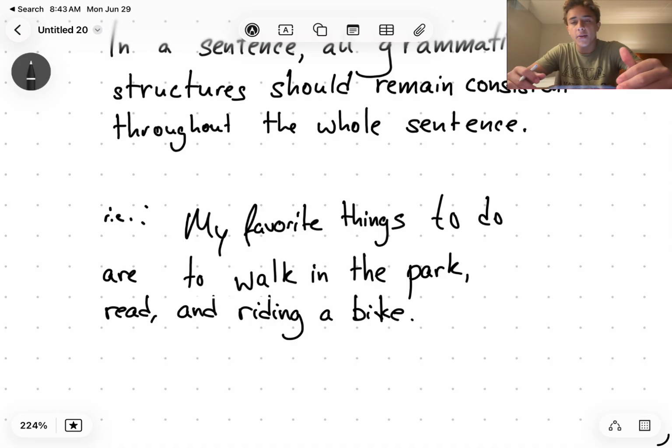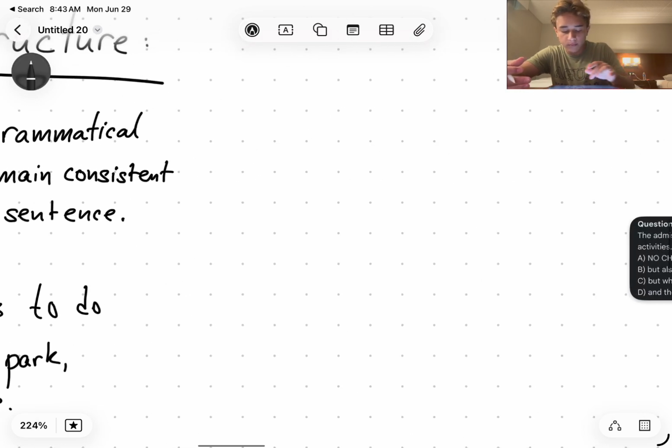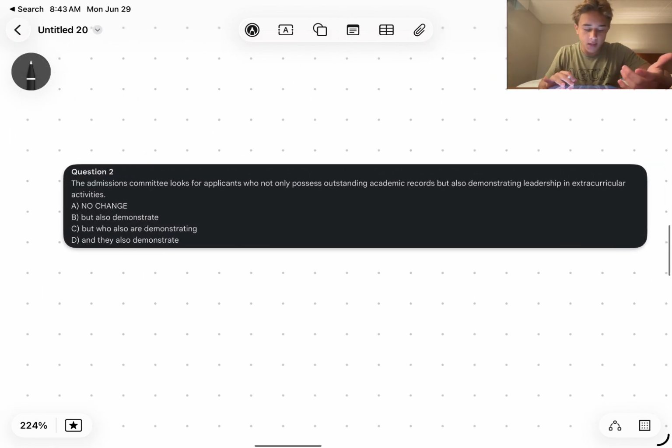To change this, you either have to change the first two things to their gerund forms or the last thing to its infinitive form. So the two possible changes would be, "My favorite things to do are to walk in the park, to read, and to ride a bike." Or you could say, "My favorite things to do are walking in the park, reading, and riding a bike." But you can't have it the way it's listed here. Okay, so now we're going to look at some examples.